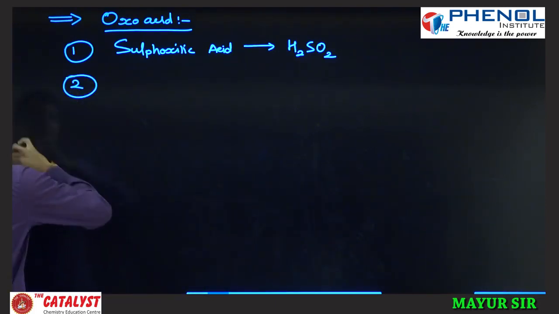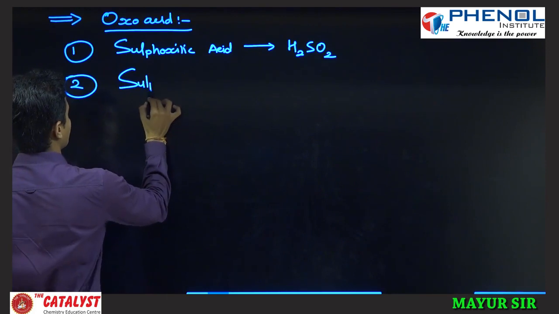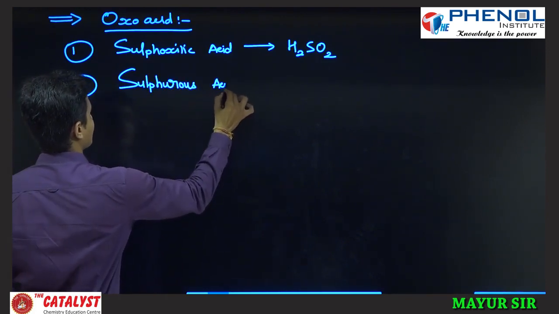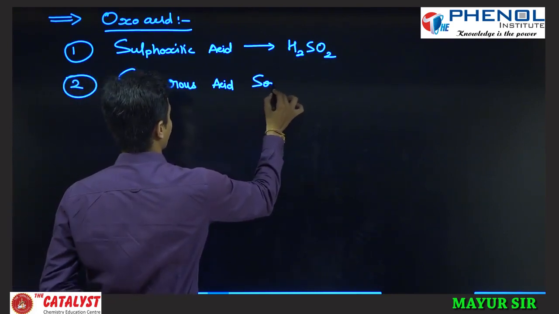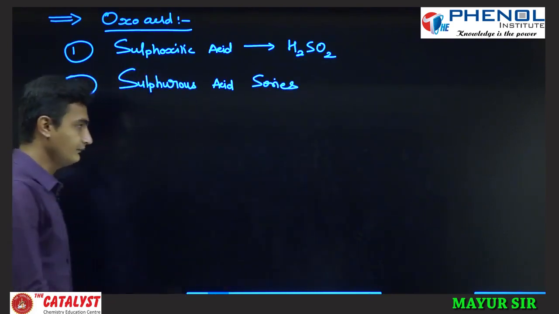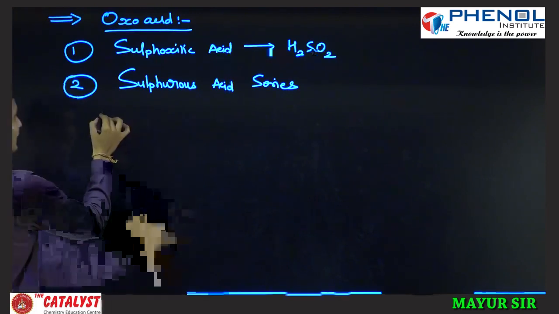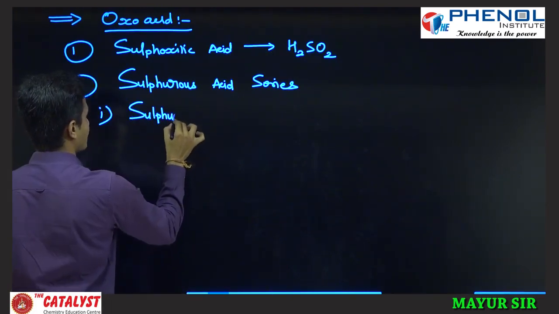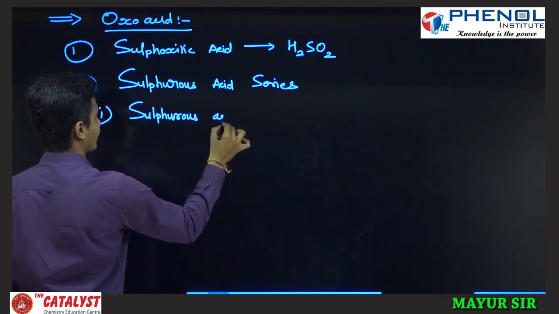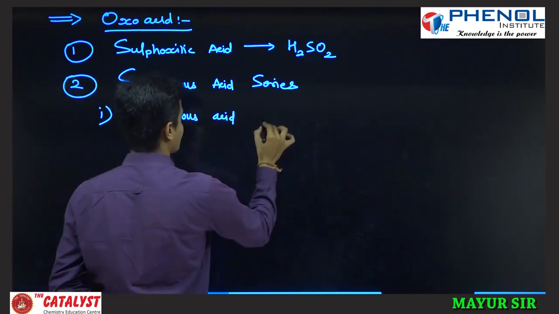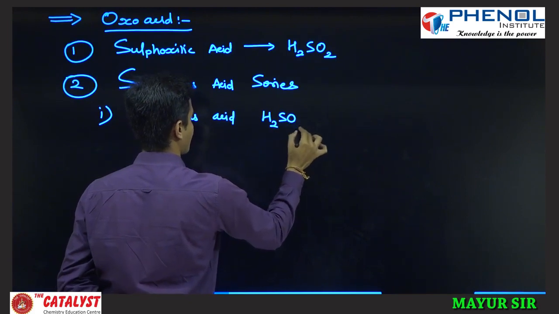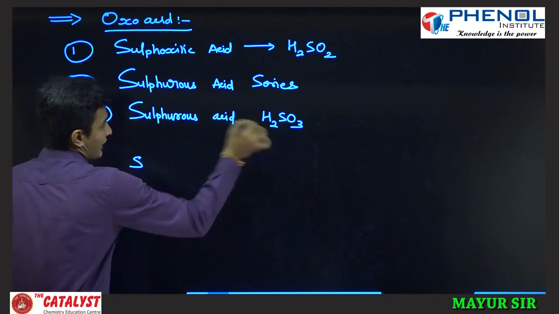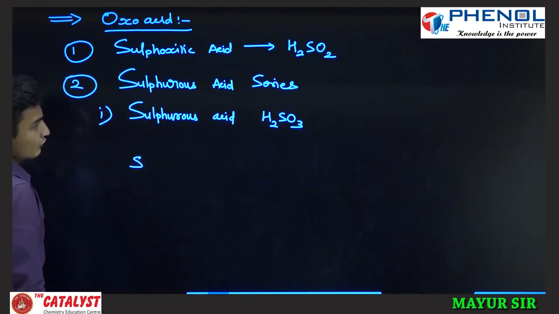Second, I will write the sulfurous acid series, in which first I will write the main sulfurous acid, H2SO3. There are 3 oxygen atoms and 2 hydrogen atoms.